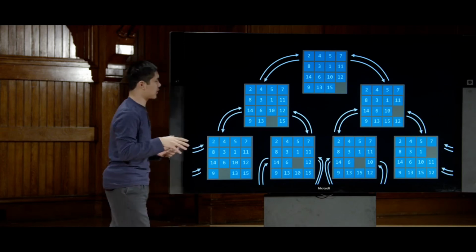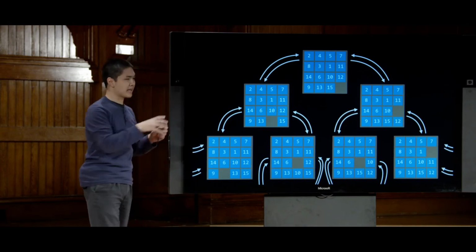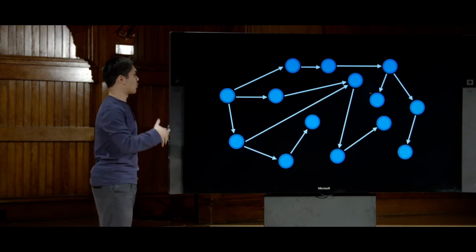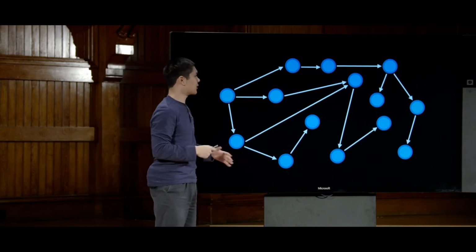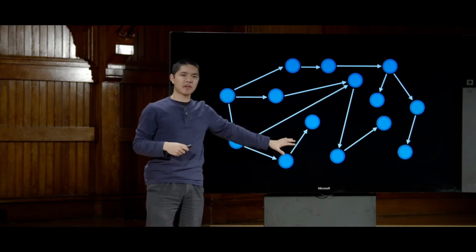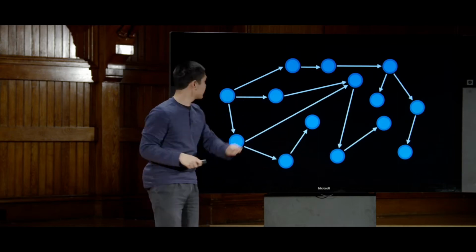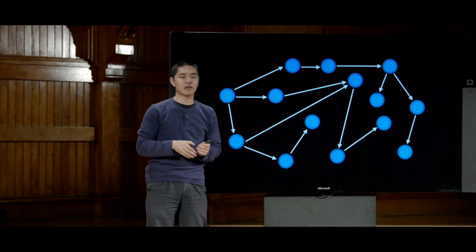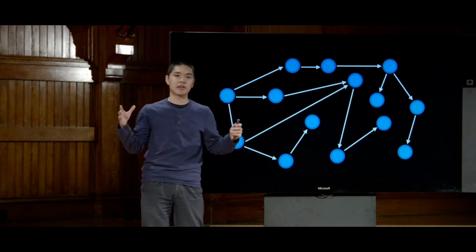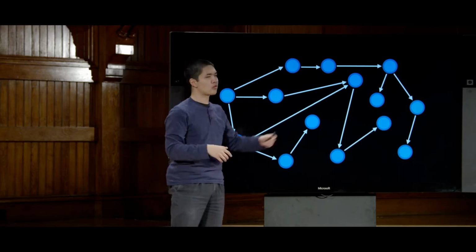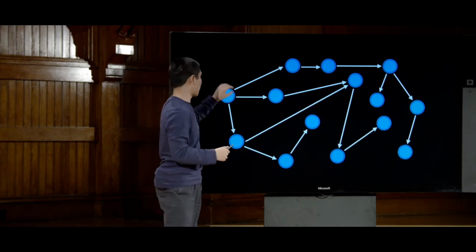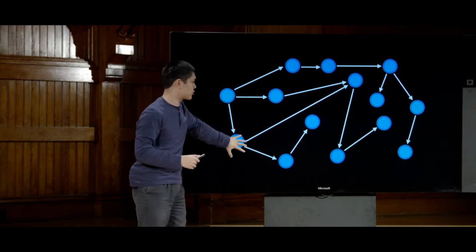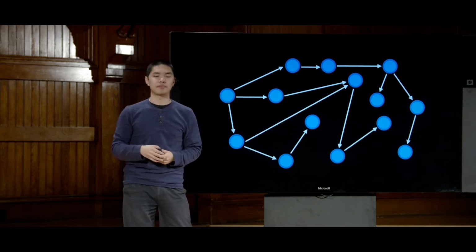And oftentimes, just for simplicity, we'll simplify our representation of this entire thing as a graph, some sequence of nodes and edges that connect nodes. But you can think of this more abstract representation as the exact same idea. Each of these little circles or nodes is going to represent one of the states inside of our problem. And the arrows here represent the actions that we can take in any particular state, taking us from one particular state to another state, for example.